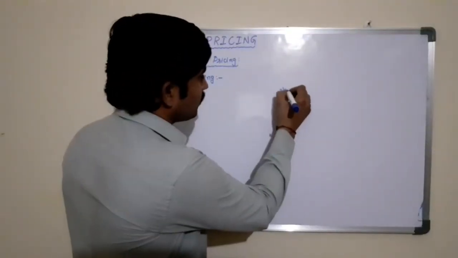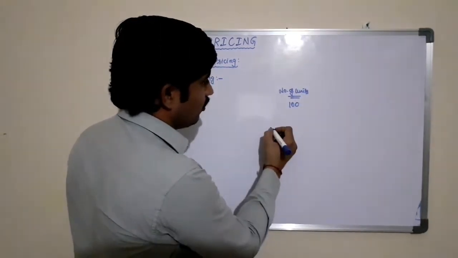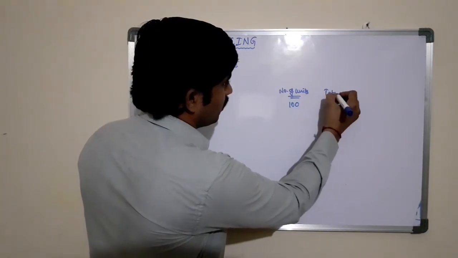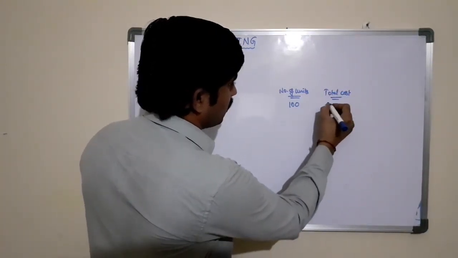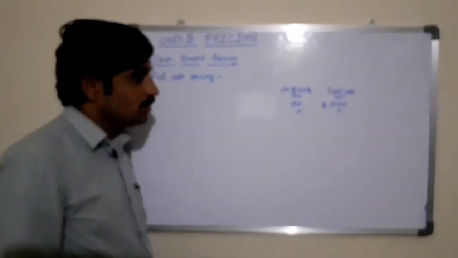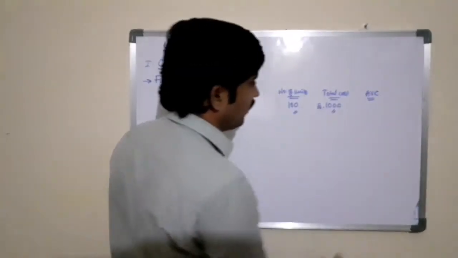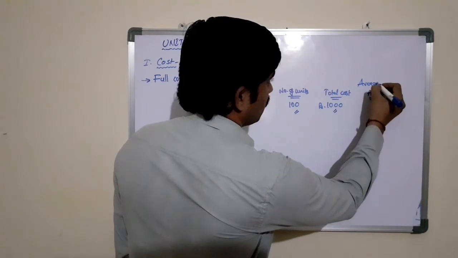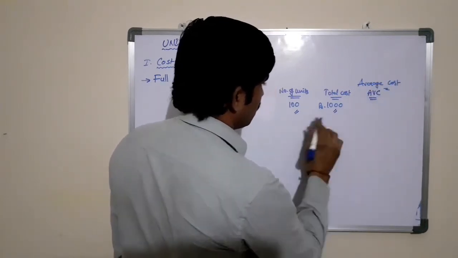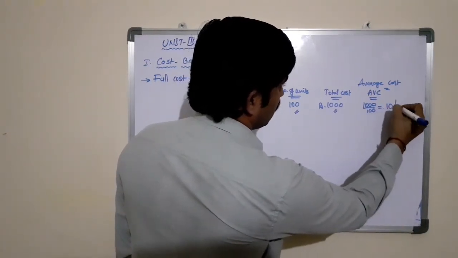For example, here the number of units they have produced is 100, and the total cost of the production is, let us take 1000 rupees. The total cost of the production is 1000, and the number of units that they have produced is 100 units, and the average cost, that is average cost of the production, is 1000 by 100 equal to 10. Average cost is 10.